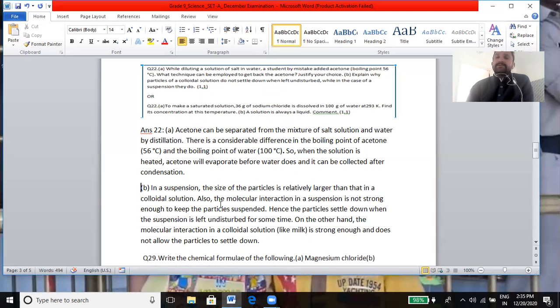How can you tell? A solution is a liquid. While you're adding salt in water or sugar in water, it will dissolve and it will be in the form of liquid. Right? You will only simply comment on it.